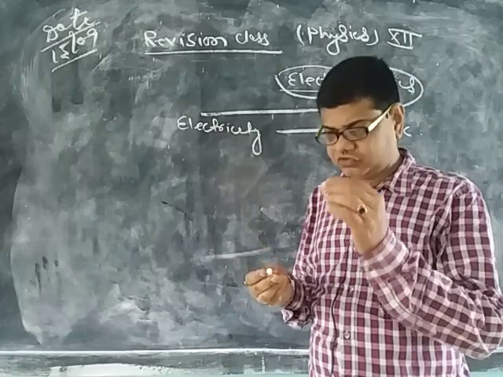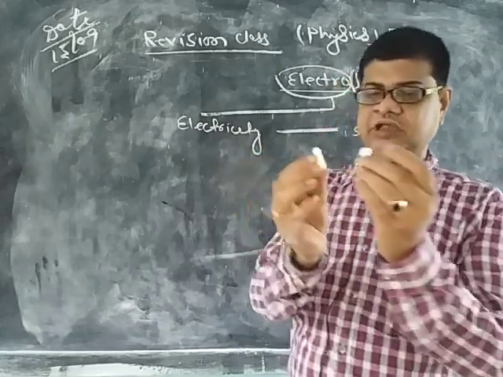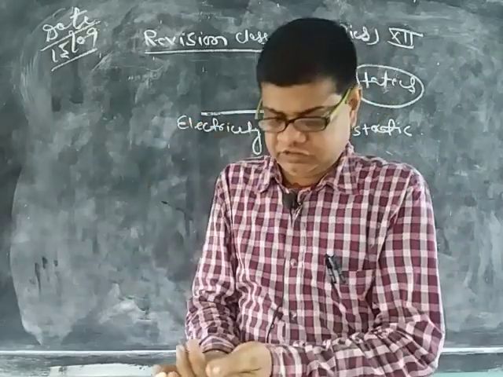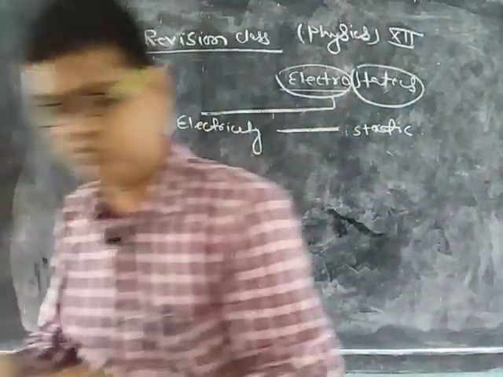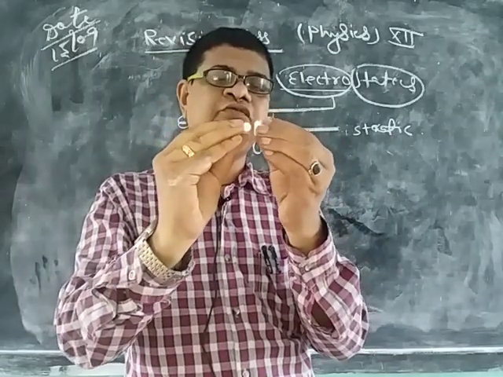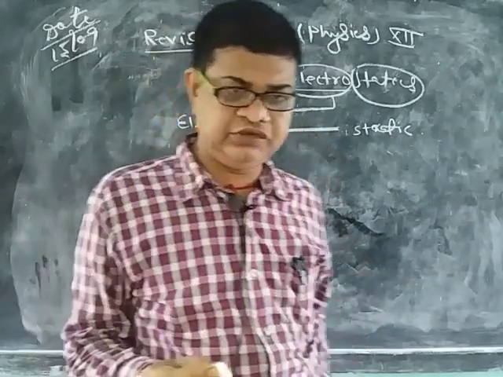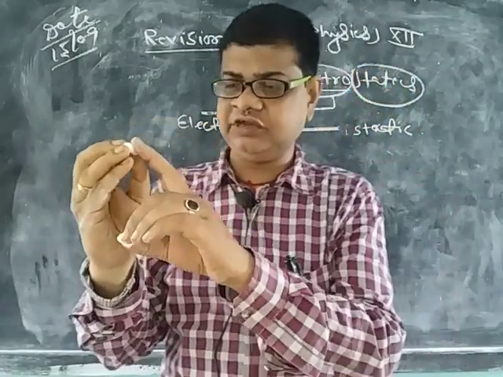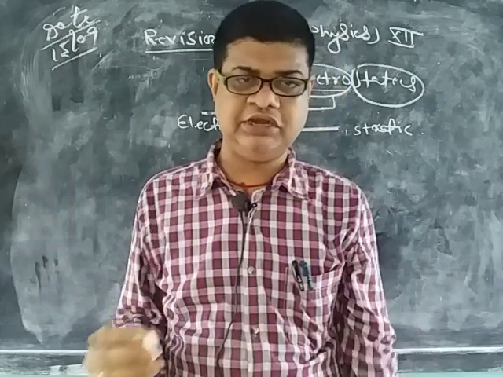Now the process of rubbing. Just imagine that these are two different bodies, okay? And when we rub two different bodies with each other, then the electricity is originated. Suppose this one gets positively charged and this one gets negatively charged.